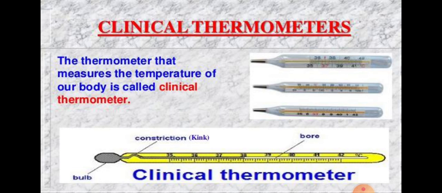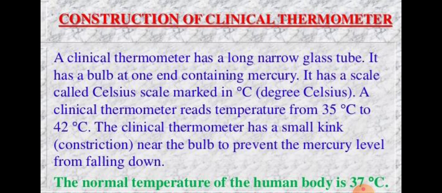And how to use a clinical thermometer to measure body temperature? Wash the thermometer properly, and if antiseptic solution is not available, then wash it with clean water.